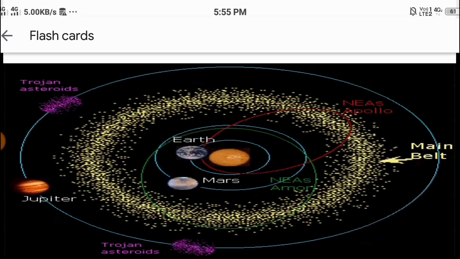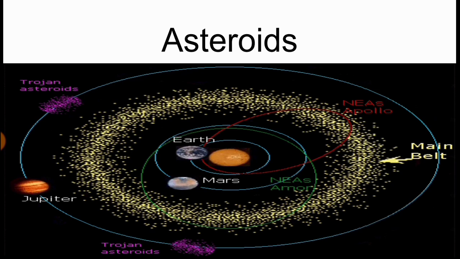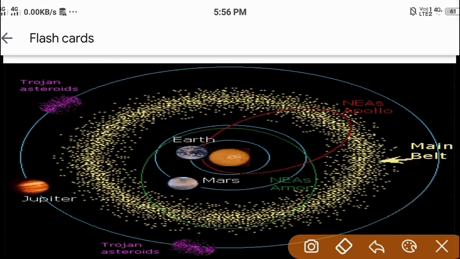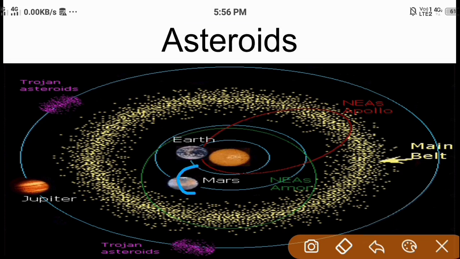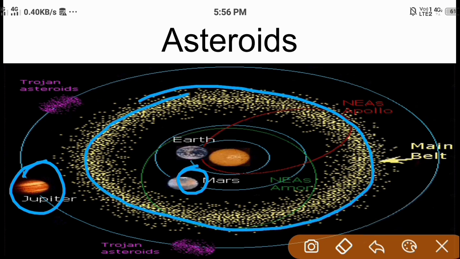Now let us talk about the other two celestial bodies that are found in the solar system, and these are asteroids and meteoroids. First of all, let us know what asteroids are. Apart from the planets and stars, there are some tiny bodies of rocks between the planets Mars and Jupiter. Look, it is the planet Mars and it is Jupiter, and between these two planets there is a huge surface of rocks, and these are termed asteroids.